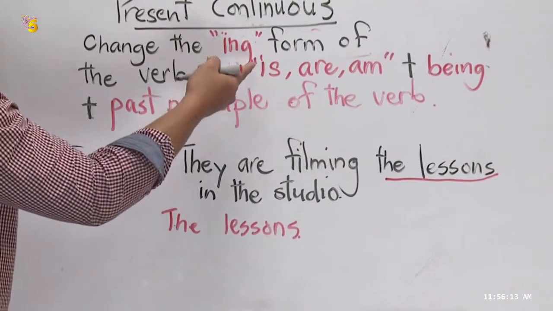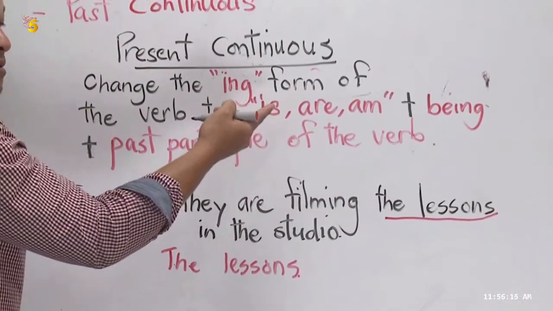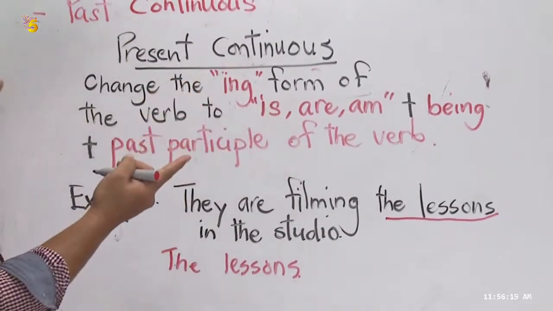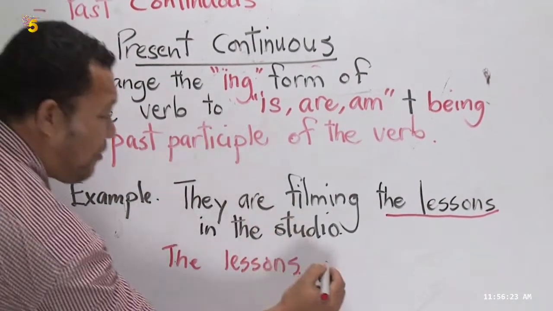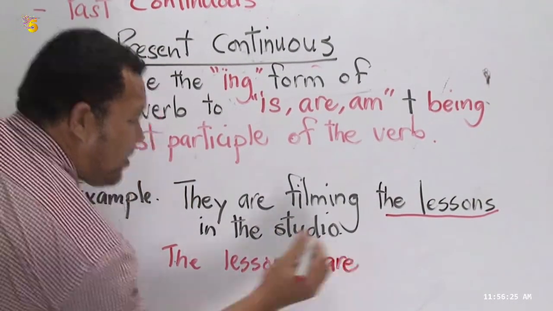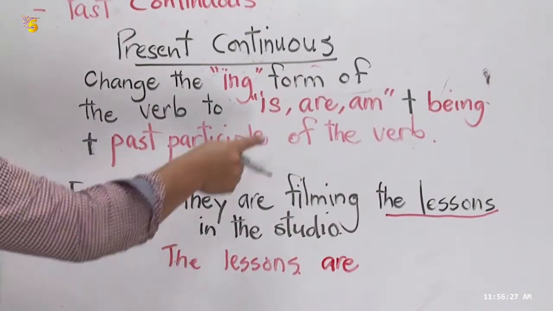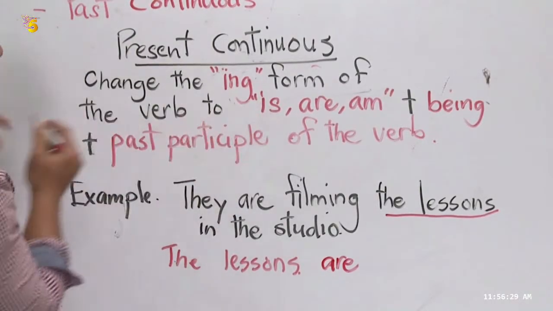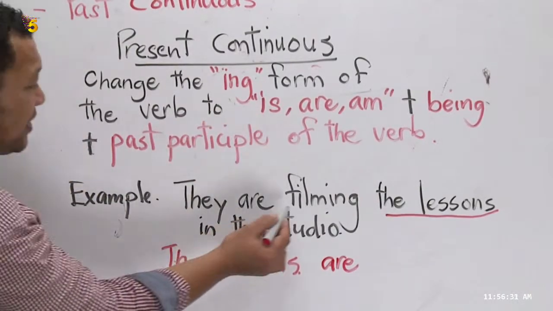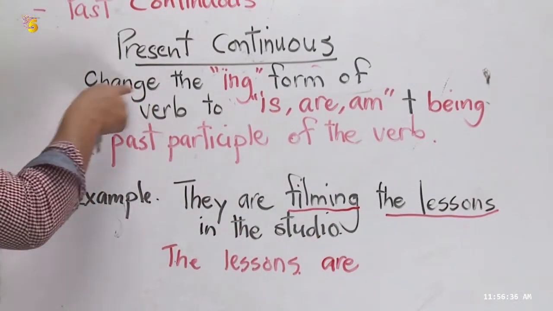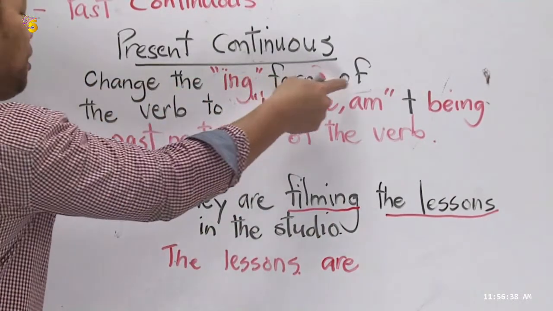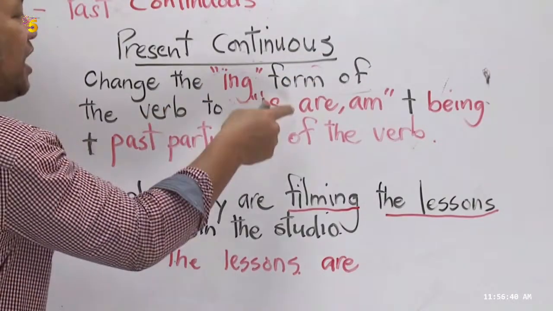Is it is? Is it are? Or am? Right. The lessons are. What's the verb in the sentence? Filming. But the rule says change the ing form of the verb to is, are, or am.